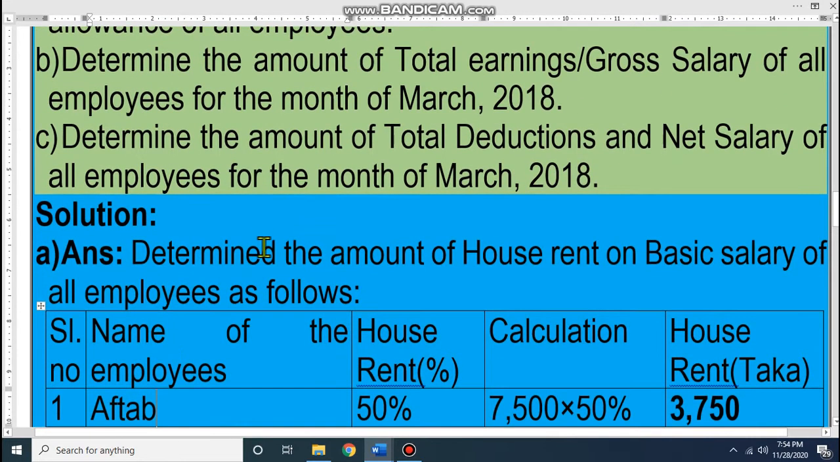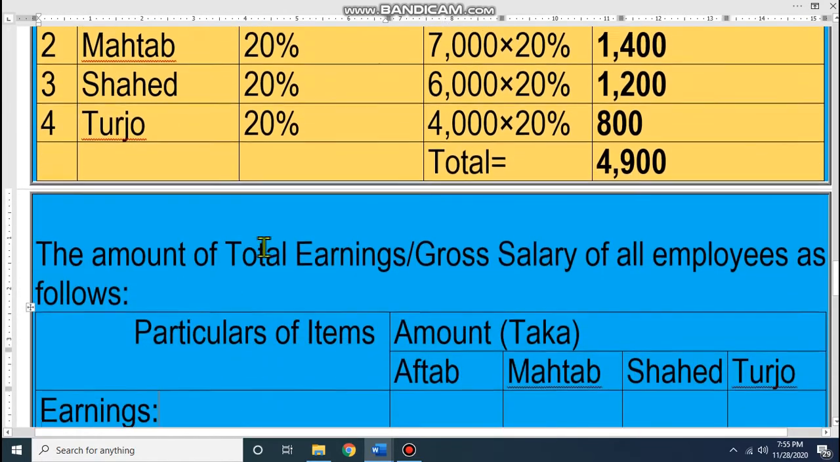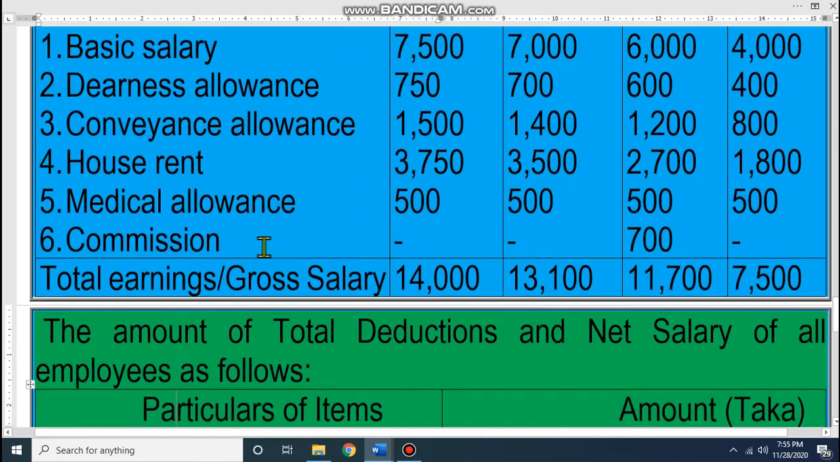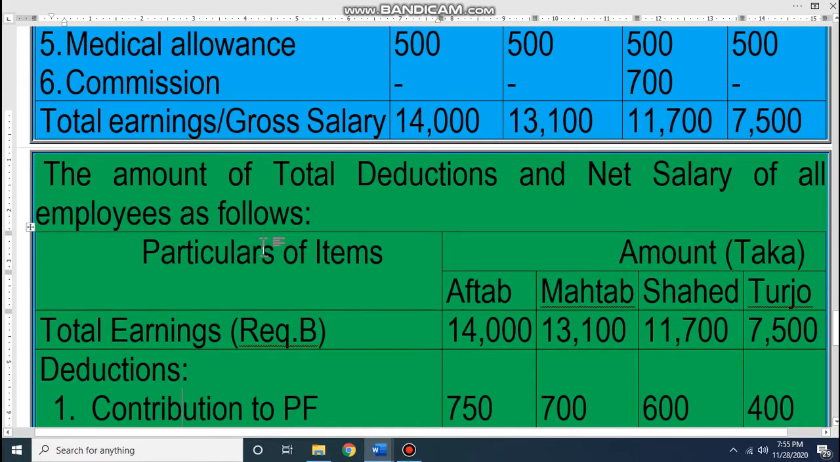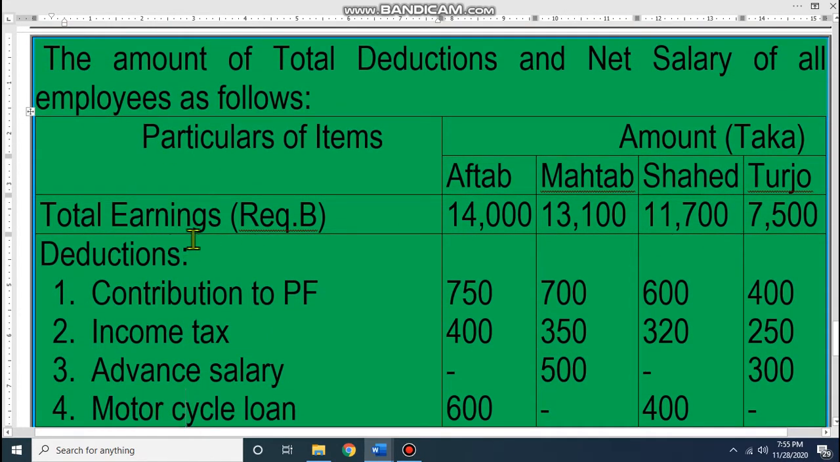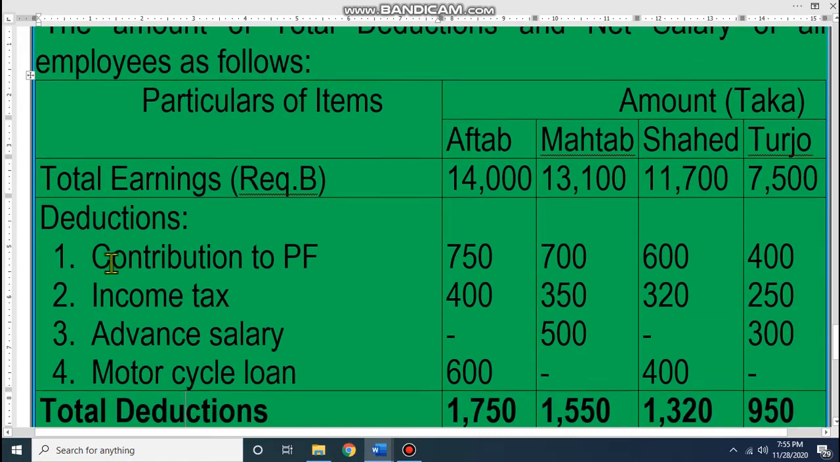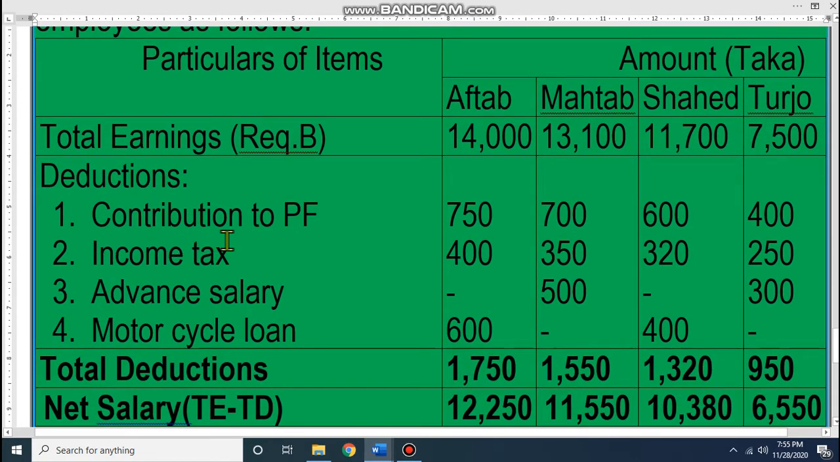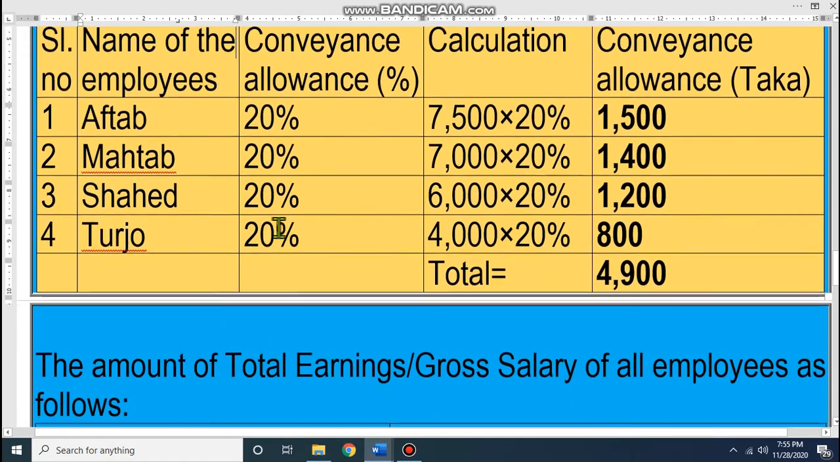Let's see, dear student. Yes, this is the earnings, then the amount of total deduction and net salary of all employees. Look at total earnings from requirement B. We got total earnings 14,000 for Aftab, Mahatab is 13,100, Shahed is 11,700, and Turjo is 7,500. Now we have to write the deduction. First you have to write the deduction, contribution to provident fund. Dear student, I hope all of you can do the calculation. That means percentage. In the question it was written that the deduction is 10%.